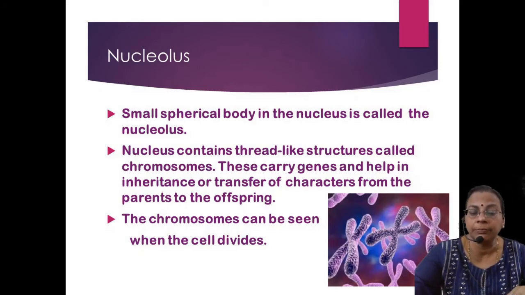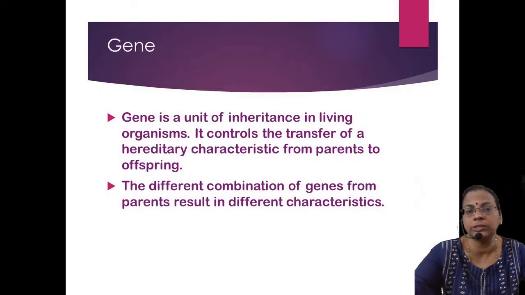Then chromosomes can have that rod-like shape. Here the figure I have drawn represents the shape of the chromosomes. The thread-like structure will convert into a rod-shaped structure, and at that time we call it chromosomes. Chromosomes will be visible when the cell is undergoing cell division, mitotic division and so on. Only at that time will the chromosome structure be visible.